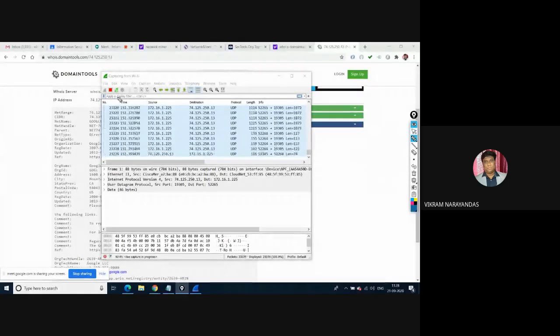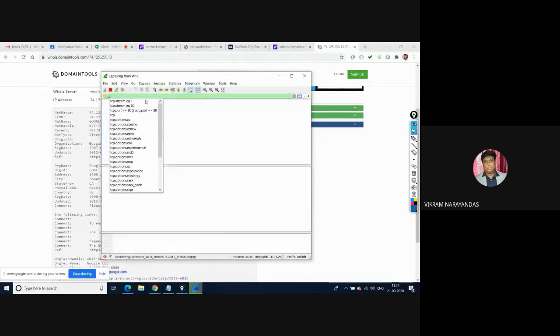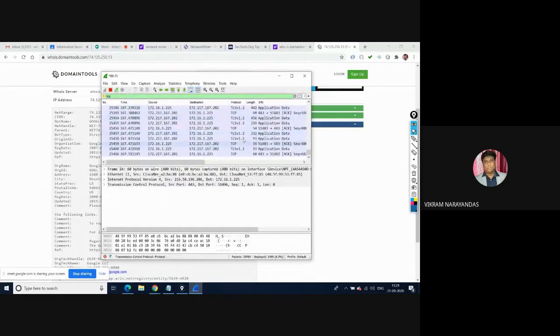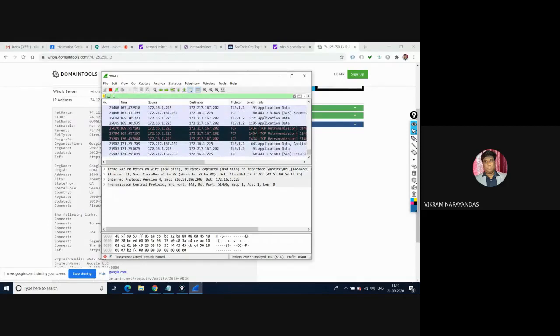So if I want to filter some TCP protocols, this plays a very important role in Wireshark. I can click on TCP here and see only TCP packets. Just enter TCP here. TCP is a stack of protocols.